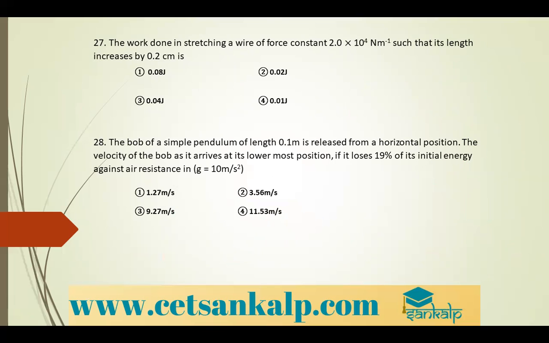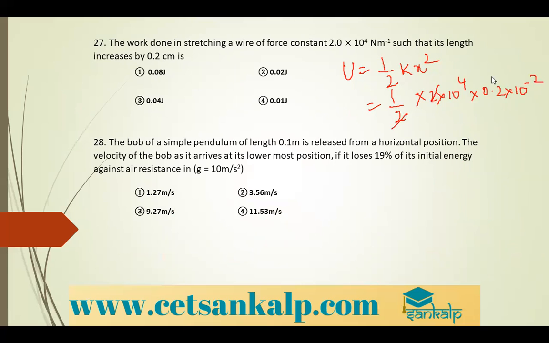Okay, so the formula will be U is equal to half kx square. So half into k, which is 2 into 10 to the power 4, into 0.2 into 10 to the power minus 2 meter conversion, the whole square.